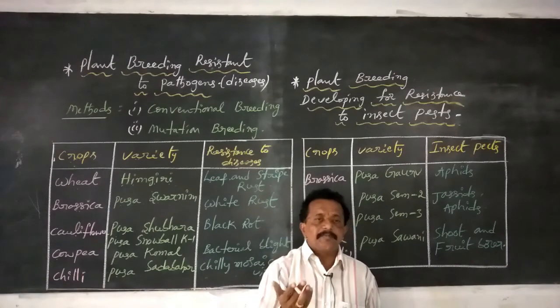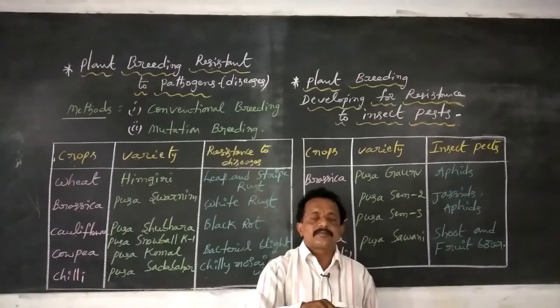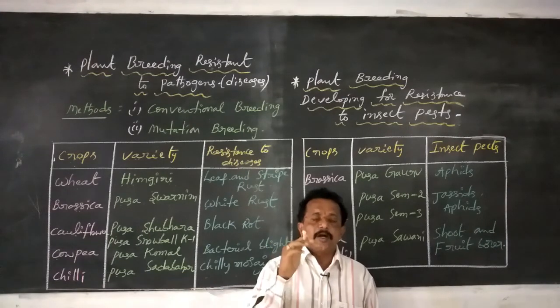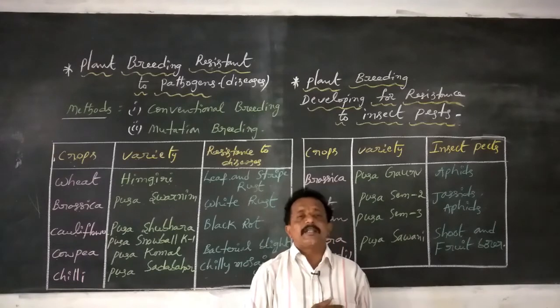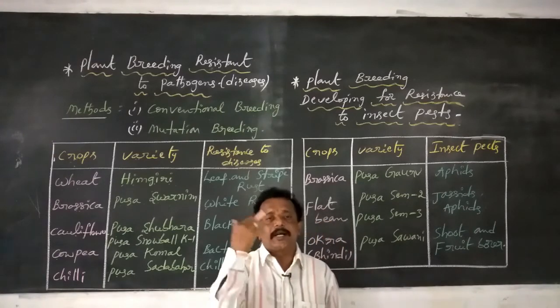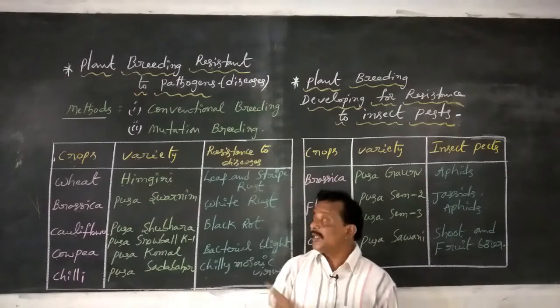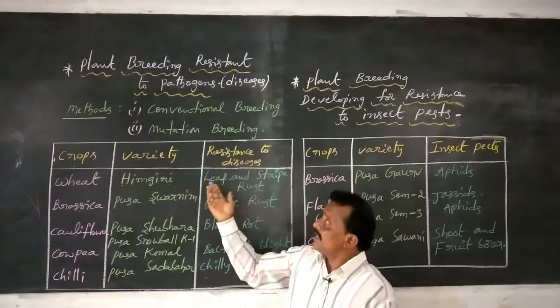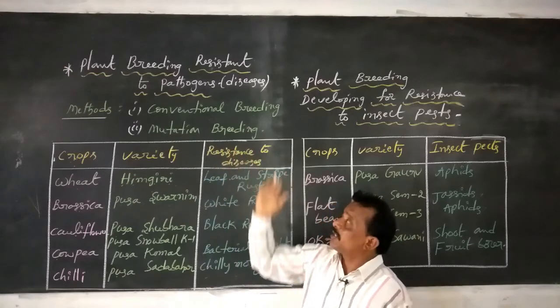At the same time, hairy leaves are also incorporated into other genes. These are the examples of mutation breeding.